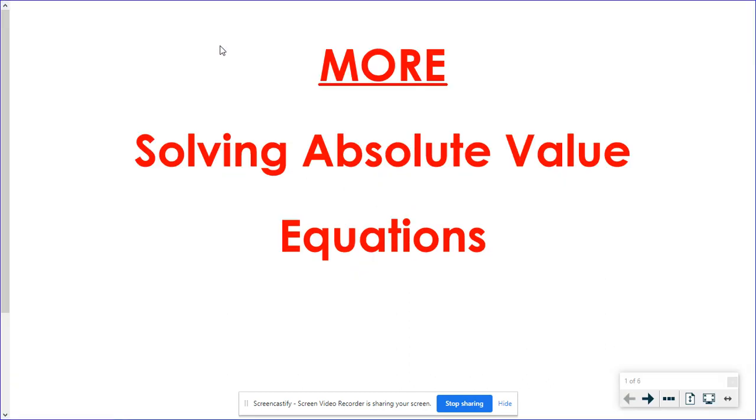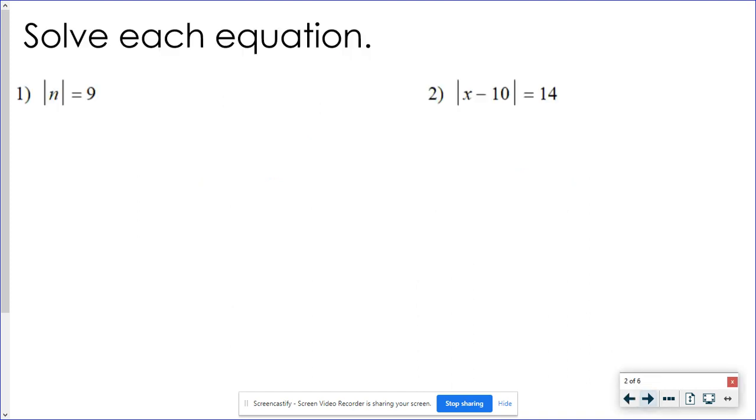Awesome algebra students. We're going to spend one more day talking about solving absolute value equations. This is our third day on this, so hopefully by now you're starting to feel pretty comfortable and confident with this. We're not really adding anything new today. We just want one more day to really reinforce this whole idea of how we solve absolute value equations.